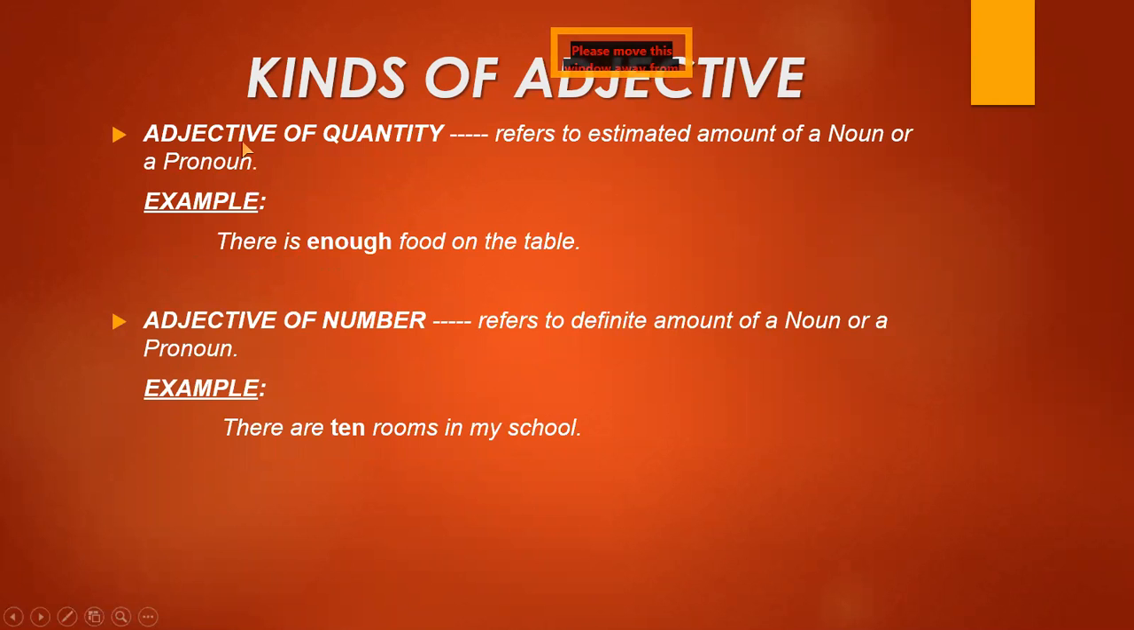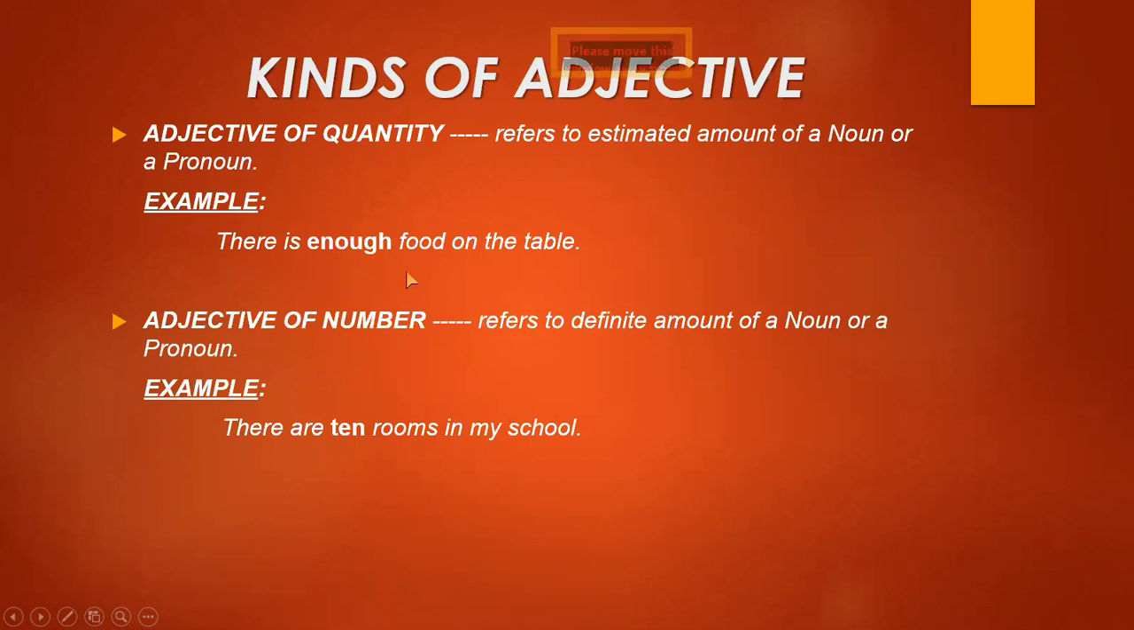Now I have the second kind of adjective, adjective of quantity. As the name suggests, it refers to amount, but it refers to the estimated amount of a noun or a pronoun in a sentence. Remember this thing, estimated means not the actual amount. It is just a rough idea. Example is here: there is enough food on the table. Enough is not telling us the exact amount of the food, but it tells us the estimated amount of food on the table. Like, there is less water in the glass.